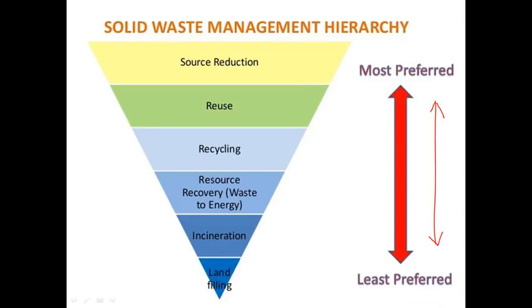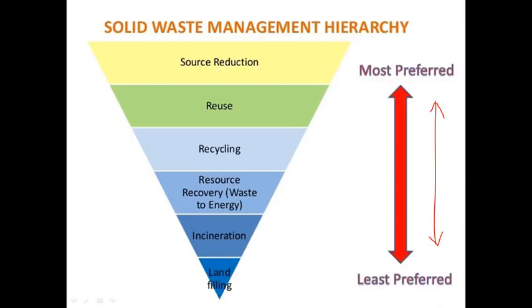Most preferred means, if you collect solid waste, the first point is source reduction. You have to reduce the waste at the source. For example, if you are collecting waste from a home, you have to reduce the waste. You should give some ideas on how to apply source reduction.